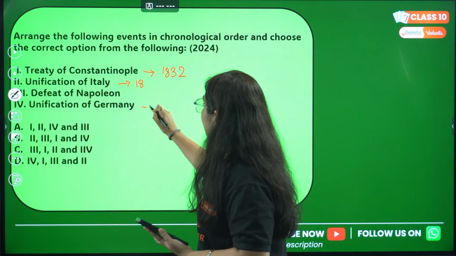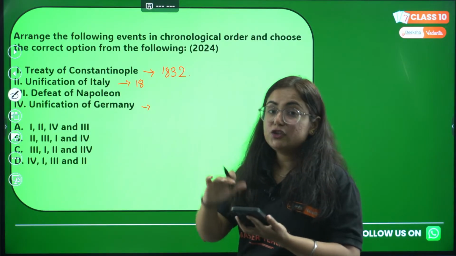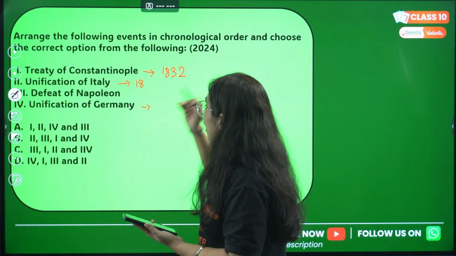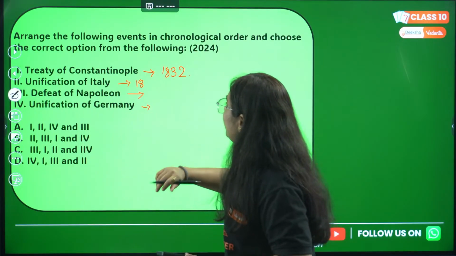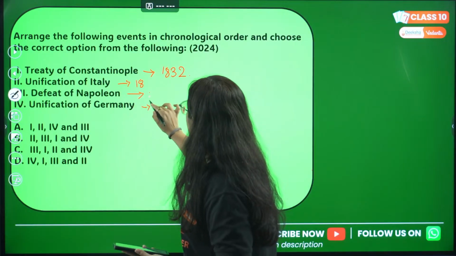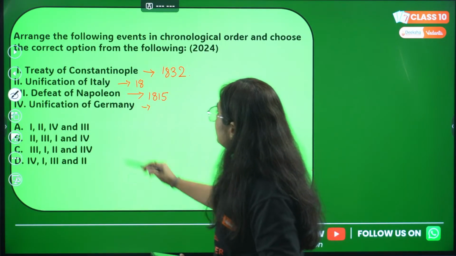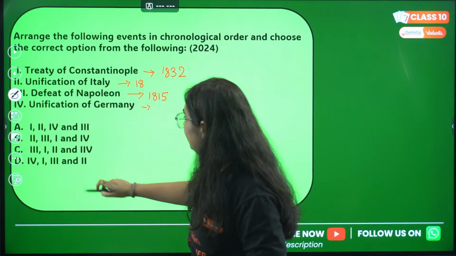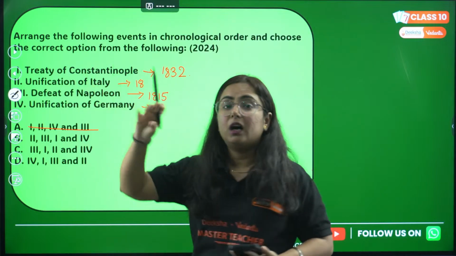Okay, now again a question from my side. When was Italy unified and when was Germany unified? So if we talk about the German nation, first let's discuss the defeat of Napoleon. Napoleon was defeated in the year 1815. Right? So the defeat of Napoleon will be the first one. Why did I just stop here?